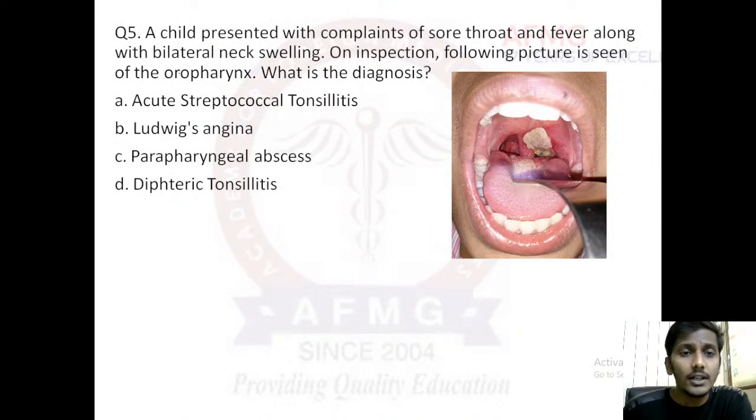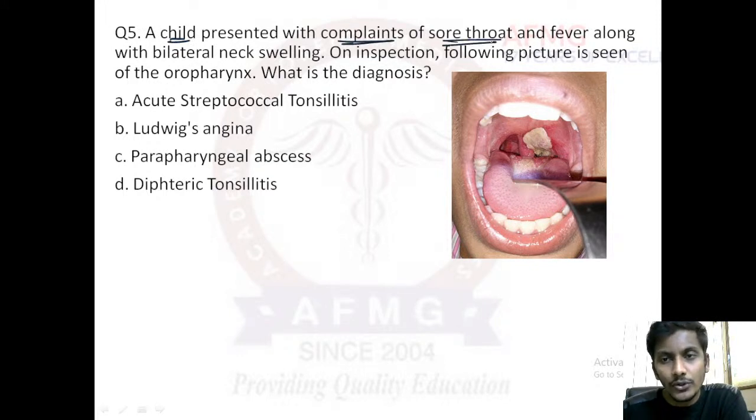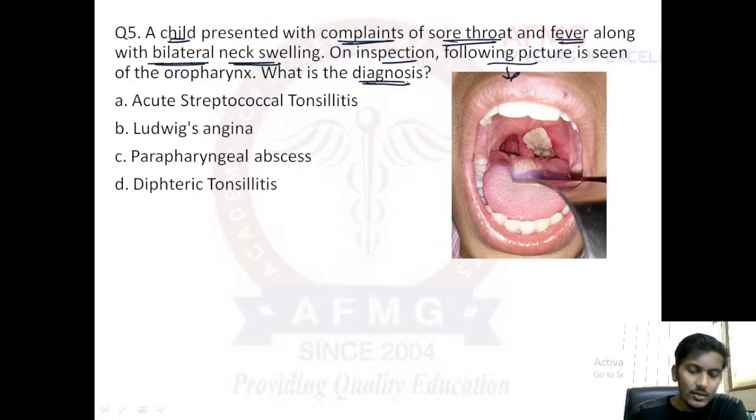Question number 5 states, a child presented with complaints of sore throat and fever along with bilateral neck swelling. On inspection, the following picture is seen of the oropharynx. What is the diagnosis? So what is the diagnosis for this condition? Anybody? All of you are right.